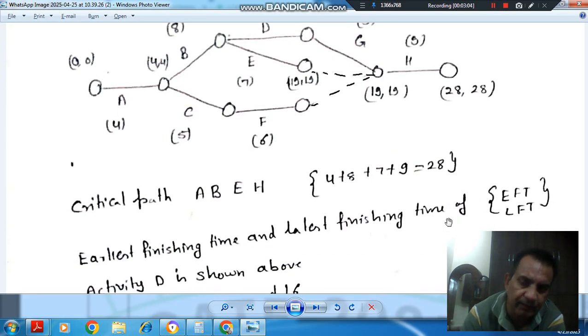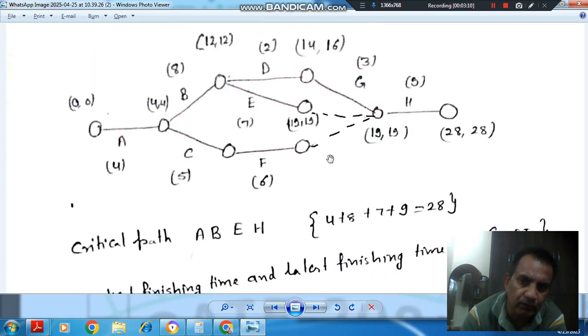Suppose EFT and LFT are earliest finishing time and latest finishing time of the activity. So if we want to find out the earliest finishing time of D and latest finishing time of D, then we have to assign the earliest finishing time and latest finishing time to the critical activities. For A, earliest starting time is 0 and latest starting time is 0, and finishing time is 4 and 4. These will be same for critical path. For B, the earliest and latest finishing time is 12 and 12. For E, it is 19 and 19, and for H, it is 28 and 28.